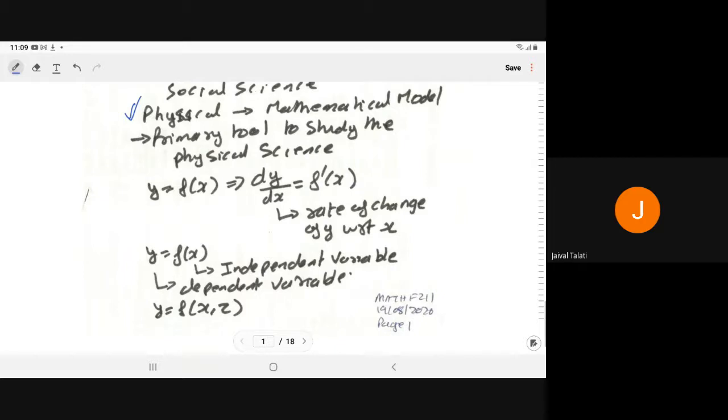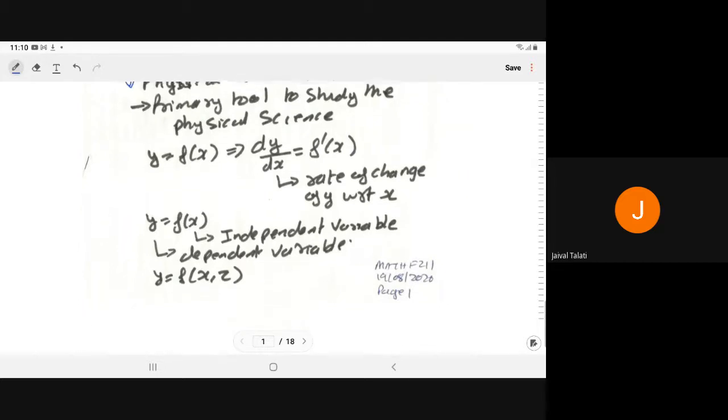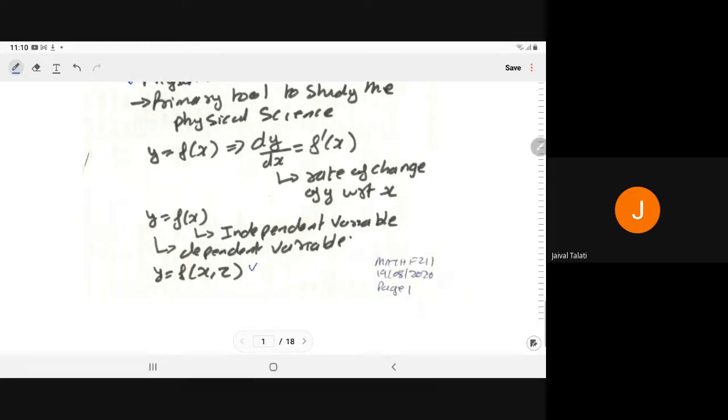Meaning for a particular value of x, with the help of the function f, you can determine what will be the output variable or dependent variable value y. It is not necessary that the dependent variable always depends on only one variable. We may have more than one independent variable. For example, here y is the dependent variable of independent variables x and z. So x and z are the independent variables, and y is the dependent variable.